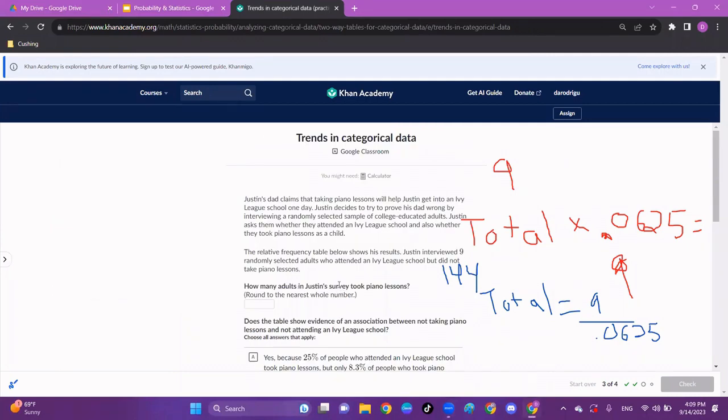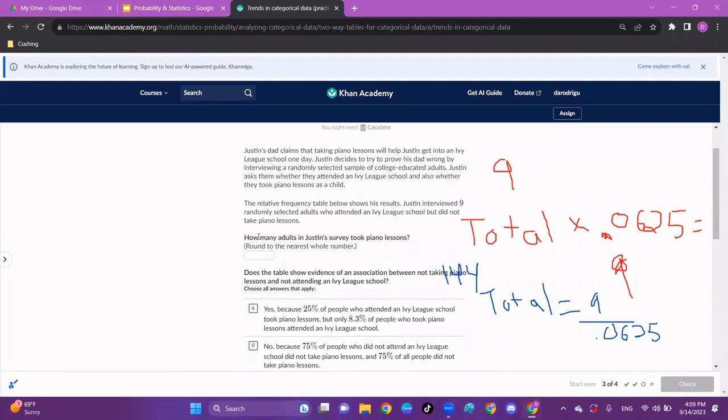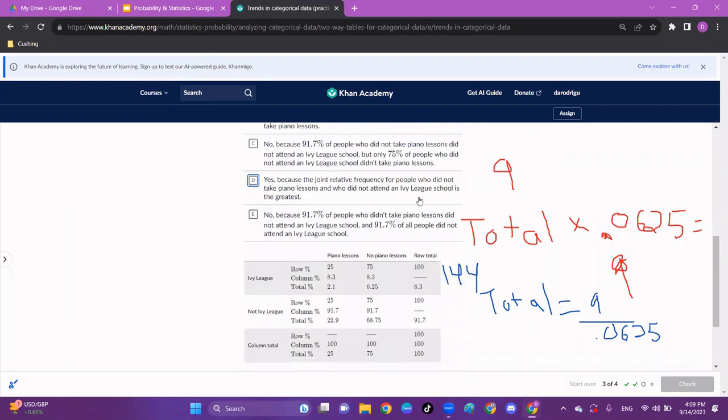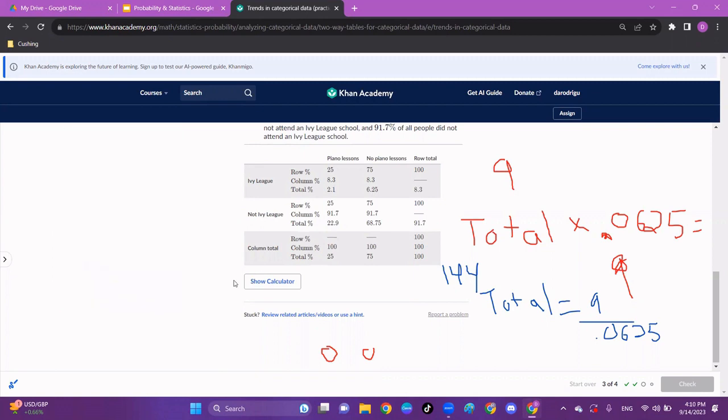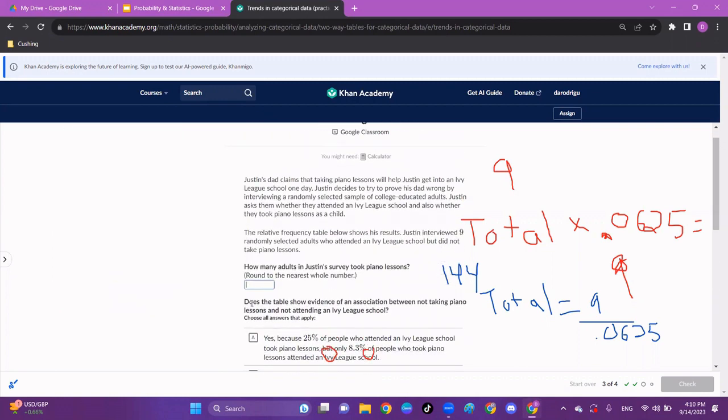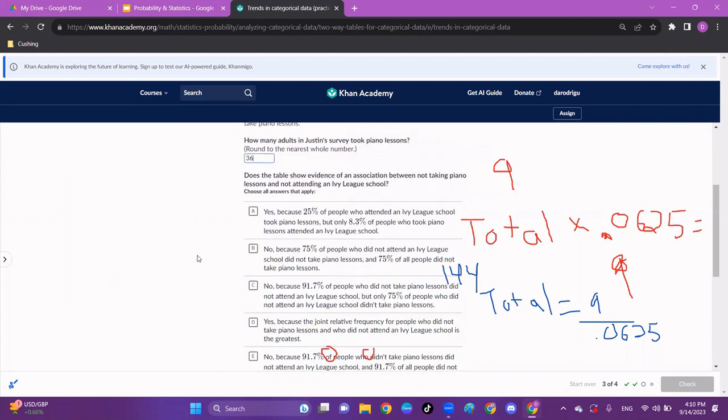So question says, how many adults in Justin's survey took piano lessons? Well, this will be easier to answer now that we know there's 144 total. So we want the number of adults who took piano. So it says piano lessons. So if I'm looking at this total, it'll go all the way to the bottom. So my column total. So for piano lessons, that was 25% of total people. 75% did not take piano lessons. So I need to find 25% of 144. Let's show a calculator. 144 times 0.25. So that should be 36. Love these perfect squares. 36. That is 25% of 144.